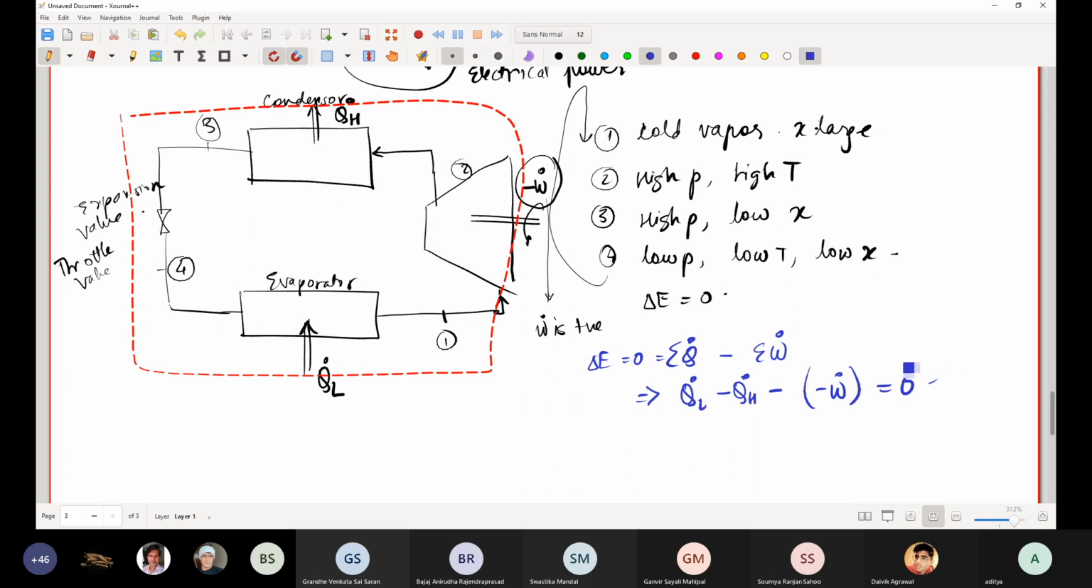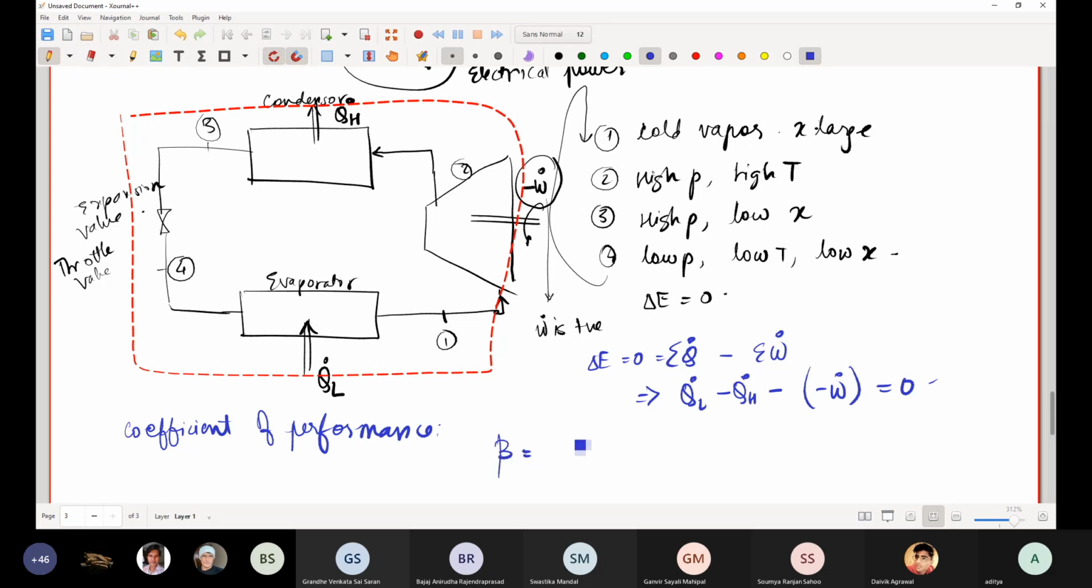Now, for a refrigeration system, how do we define the sort of efficiency of the system? In refrigeration systems, we do not define the efficiency like a, just mute whoever is getting messages. Okay, so for refrigeration systems, we do not define the thermal efficiency like we did for the heat engine. Instead, we define what is known as the coefficient of performance.